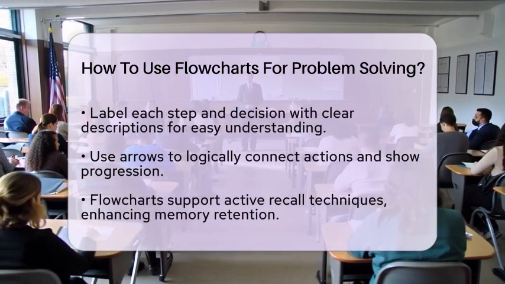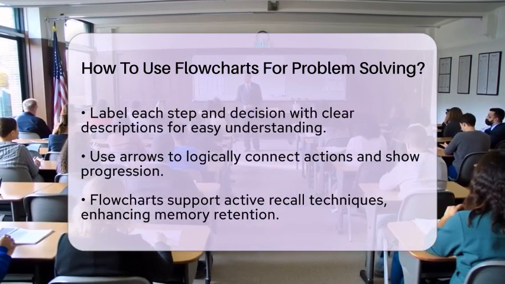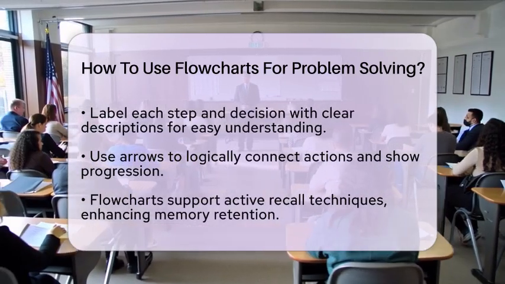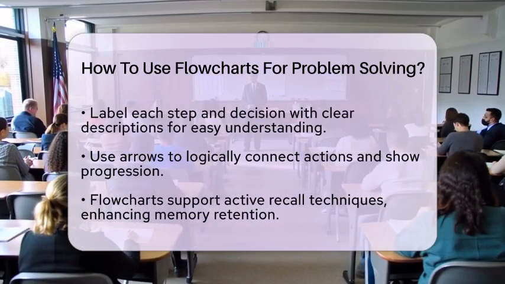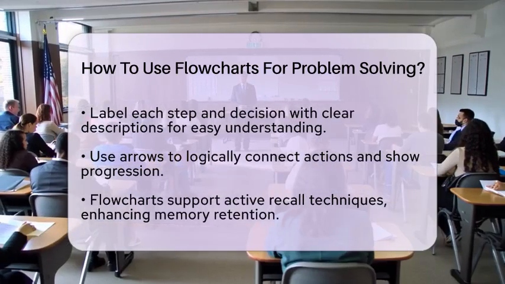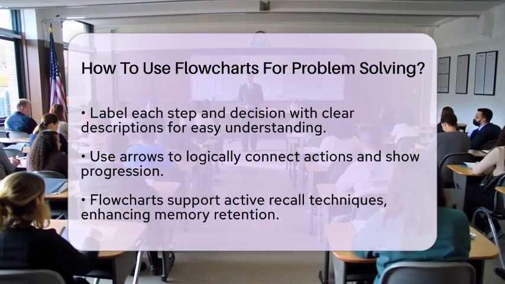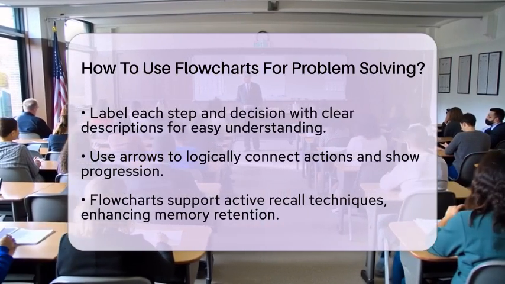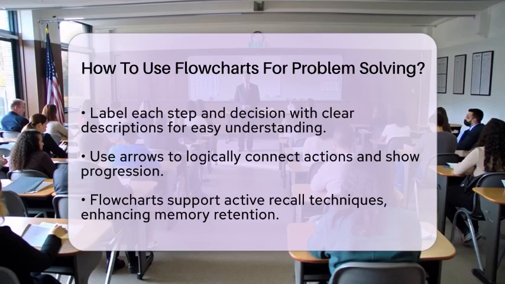Label each step and decision with short, clear descriptions. This practice keeps your flowchart easy to follow and helps you remember what each part means. Use arrows to connect everything logically, showing how one action leads to another.